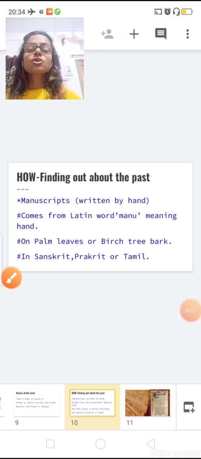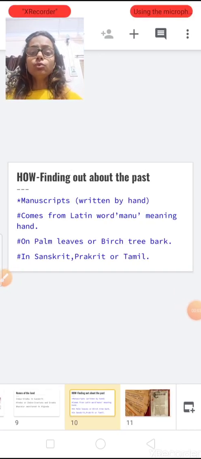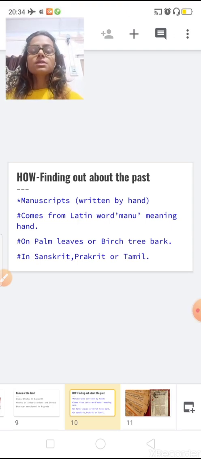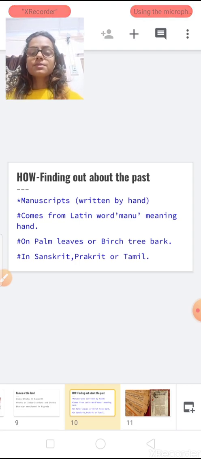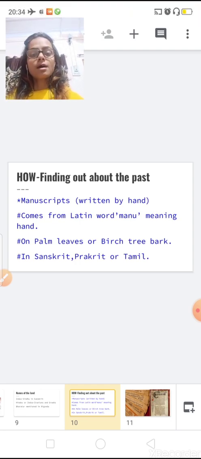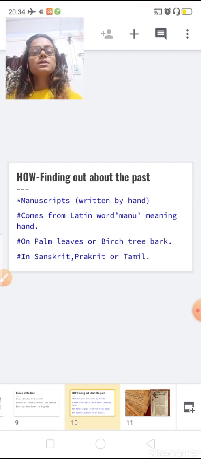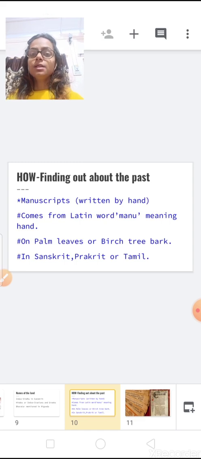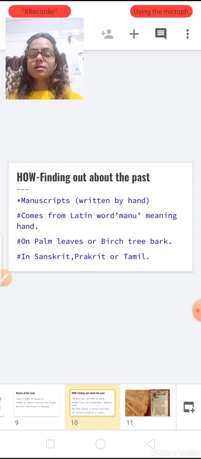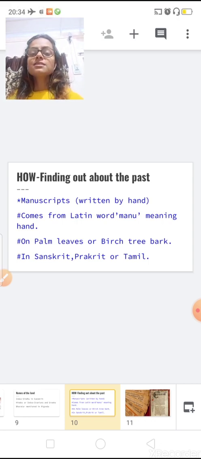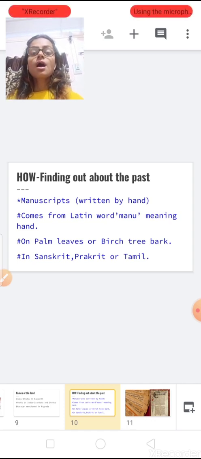Okay students, so the first source to know the past is manuscripts. Now what are manuscripts? Manuscripts are written by hand, either on palm leaves or birch tree bark. Generally, it is written in Sanskrit, Prakrit or Tamil. The word manuscript comes from the Latin language, and the meaning of manu is hand.